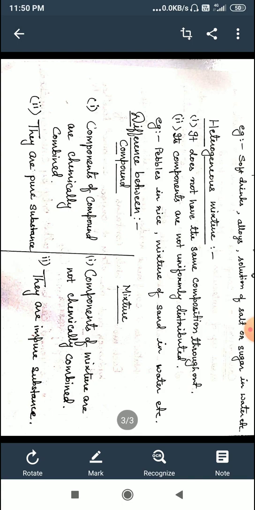In next video, we will learn about elements and their symbols. Symbol of some common elements.